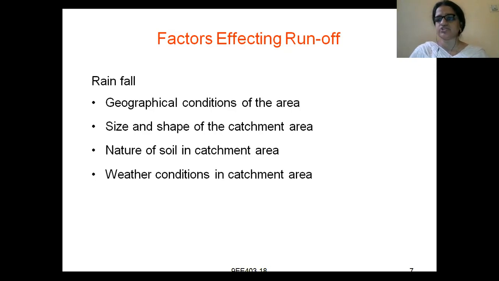Next is the weather conditions in the catchment area. What are the weather conditions in the catchment area? That also matters. If the catchment area is in a hot region, then the storage of water will be less, and more and more of the water will get evaporated. Why? Because the weather condition of the catchment area is very hot. So these are the factors which affect the runoff.